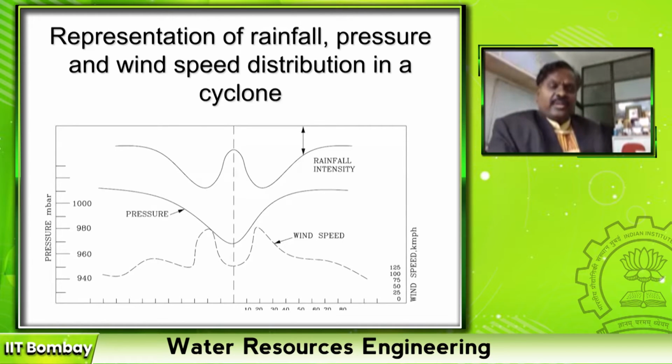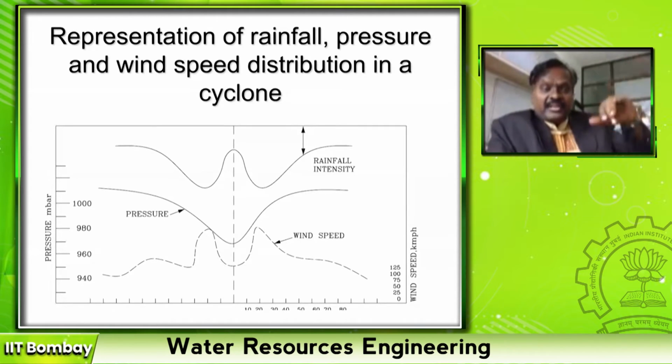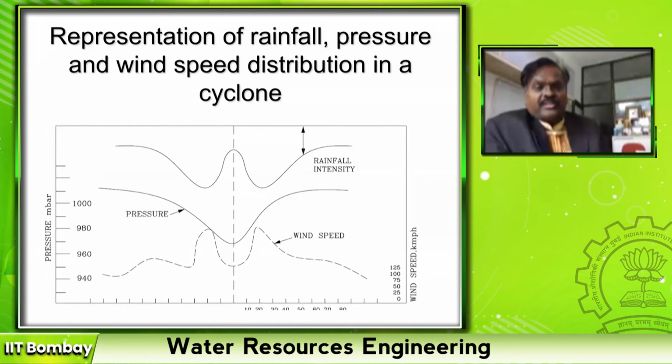See, the pressure is very low. That's why we call that low pressure. Low pressure is at the eye. Outside it is heavy pressure, but inside the cyclone it's a low pressure. That's why we say that a cyclone is converted into a low pressure, right? So the pressure is very small in the eye. The diameter of the eye varies from 25 to 50 kilometers, right?